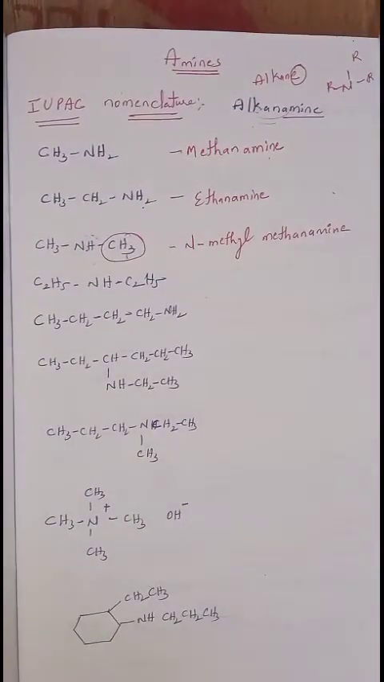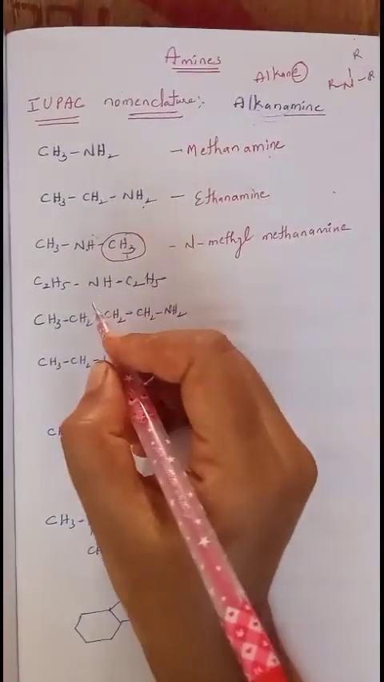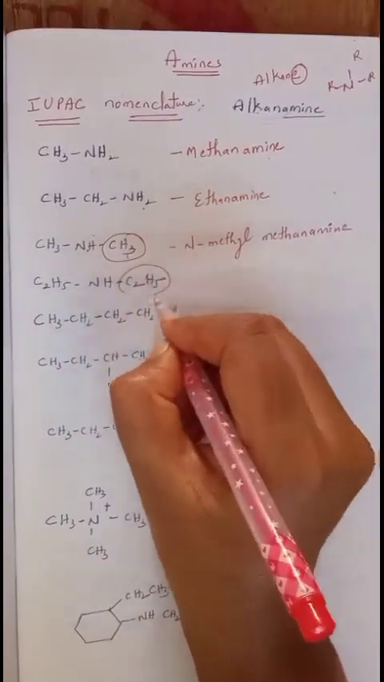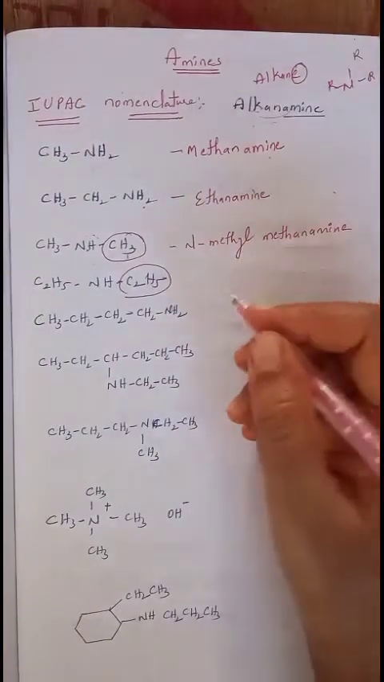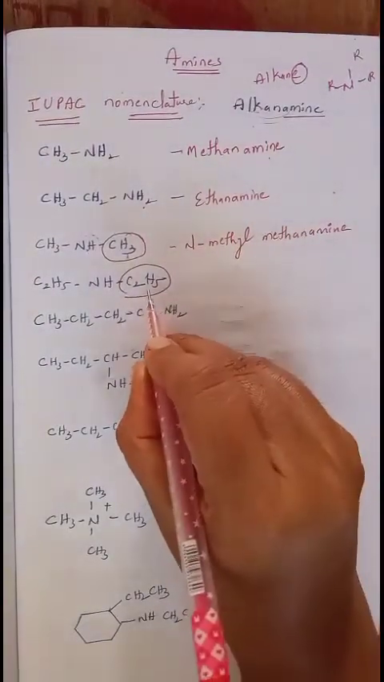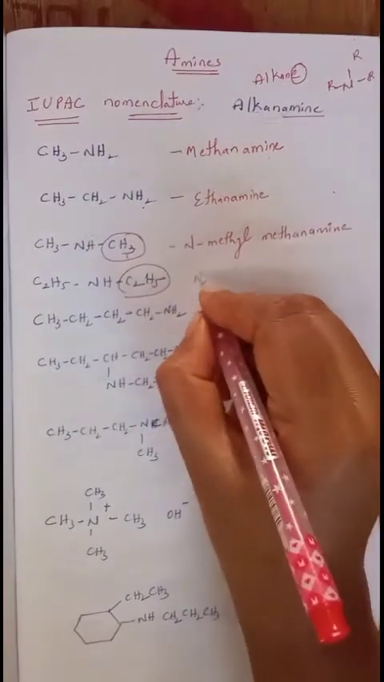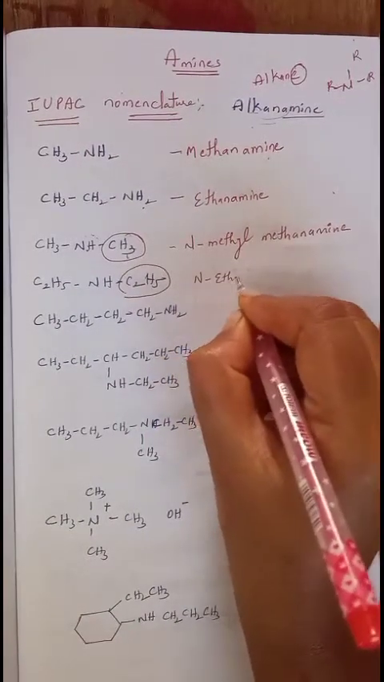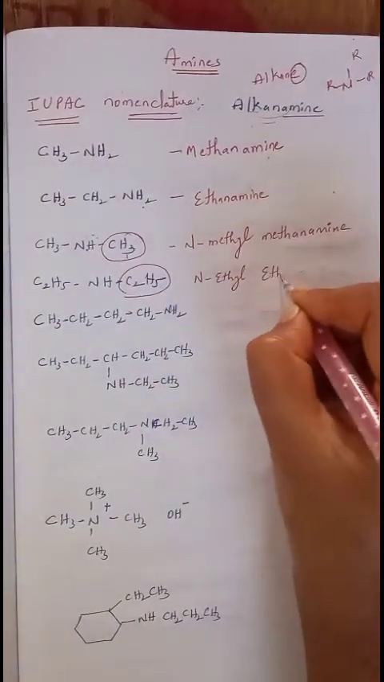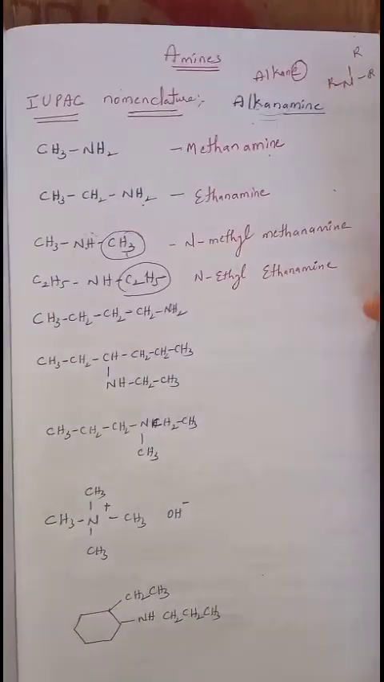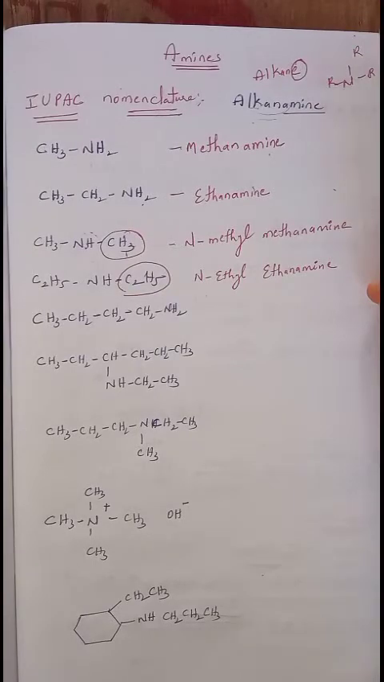In the same manner, the next example also contains two alkyl groups on the nitrogen. Consider one as the substituent because both contain the same number of carbons. Now what is this alkyl group? Ethyl. Now ethyl is attached to nitrogen, so we will call it N-ethyl ethanamine. Okay, N-ethyl ethanamine.